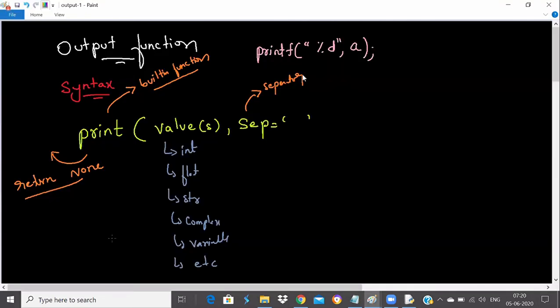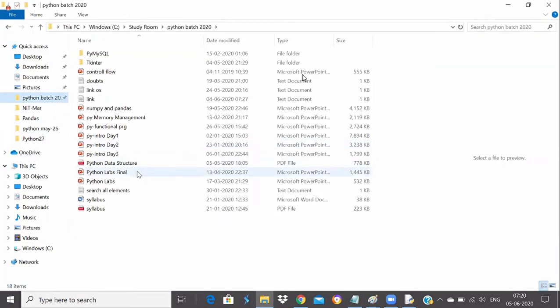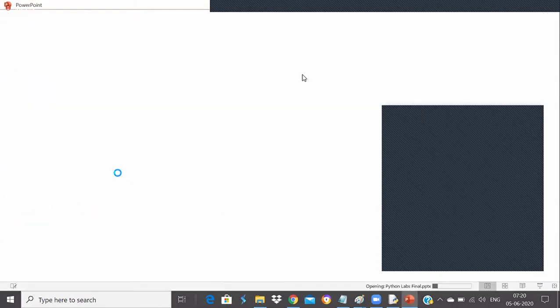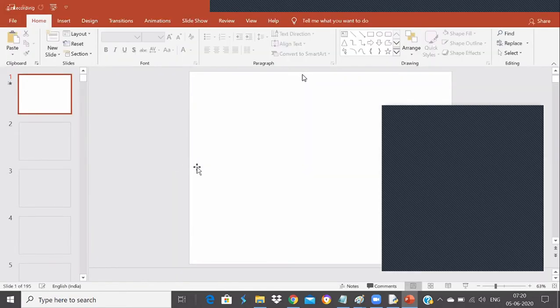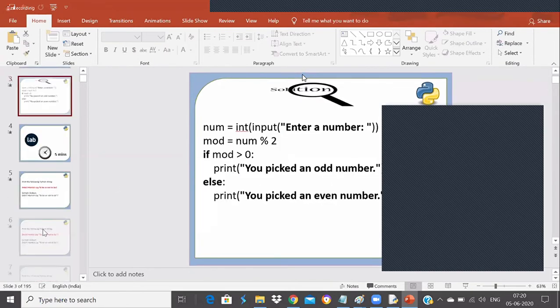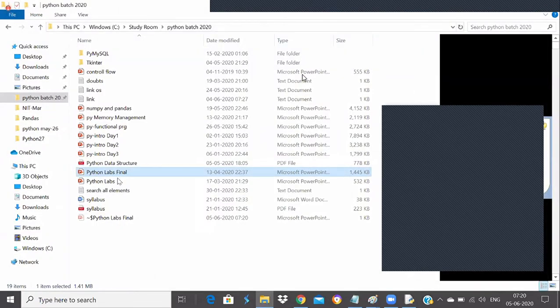Also, yesterday we solved one exercise where we asked you to print some strings separated by hyphens.